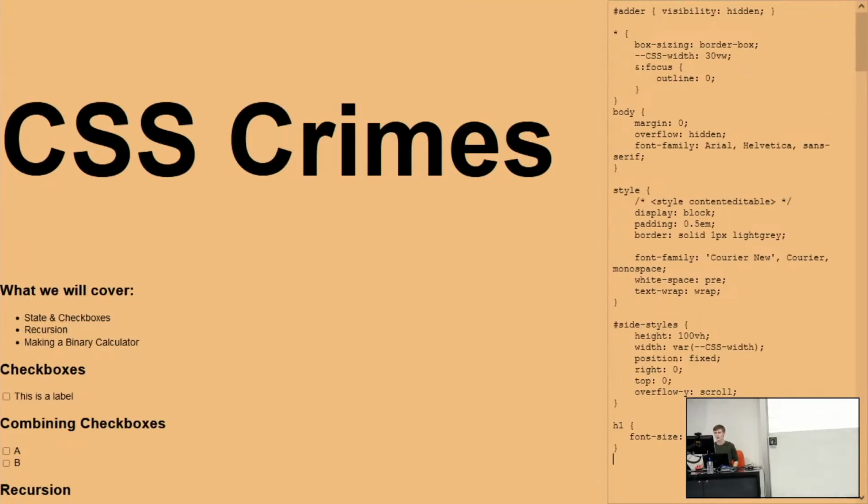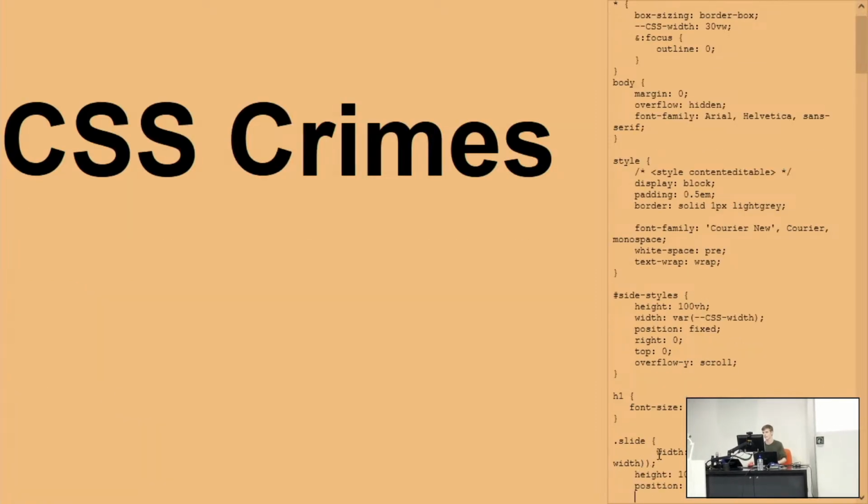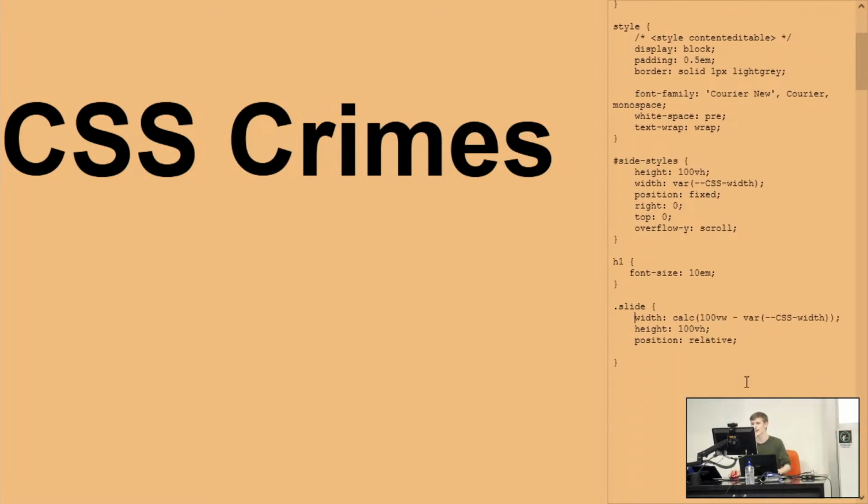However, this no longer looks, well, it doesn't start to look how I want it, so I'm going to change the slides here, and we're going to start by maybe changing their width, height, and position. I have pre-coded some of this stuff, so I might be copying and pasting, because a live demo, whilst it's fun, I do trust that I'm not that good of a coder at times. So, firstly, we're going to change the width, so it's nice and wide, and set the height of each slide to be the full size, and the position relative.